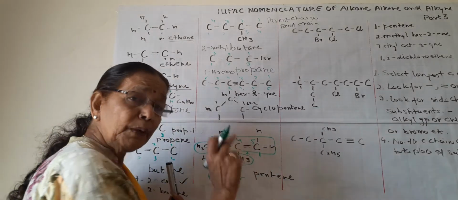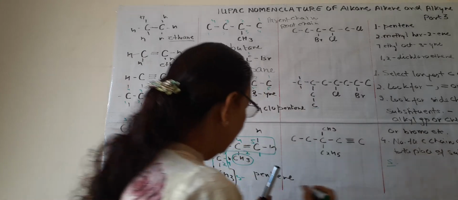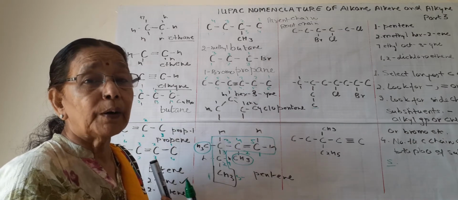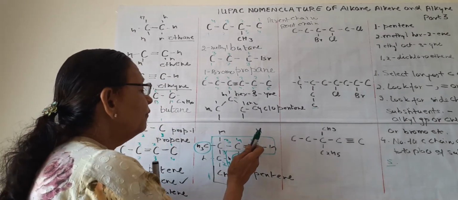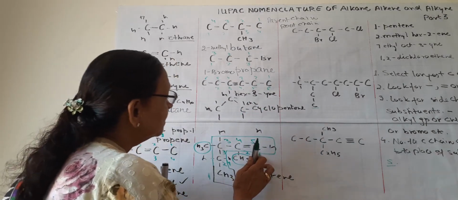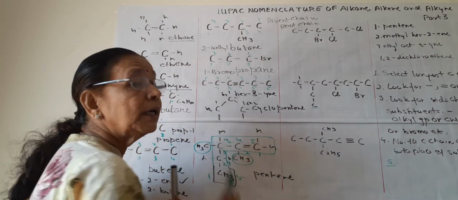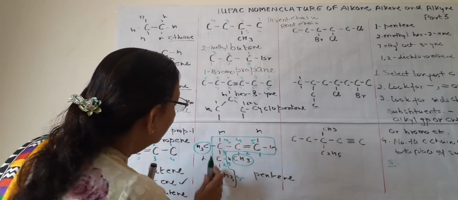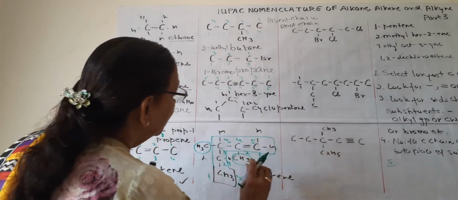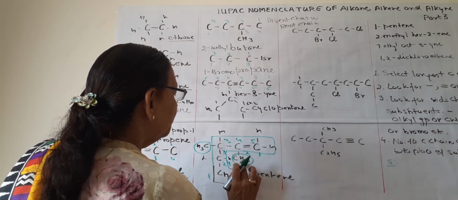When a double or triple bond is present, one more rule is there. Then the priority is given to the double or triple bond. We count from the side where this double or triple bond is near. So we will count from this side because this double bond is near to carbon 1. It is on carbon 1. So we will not count from the other side. We will count from this side as the double bond is here. So this is pentene and from this side, this is carbon 2.